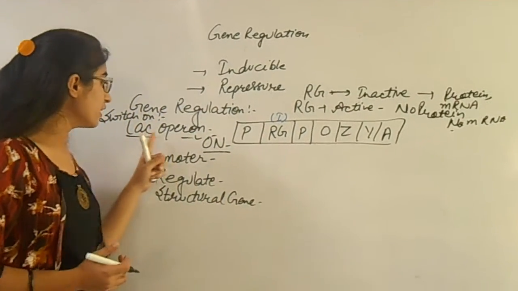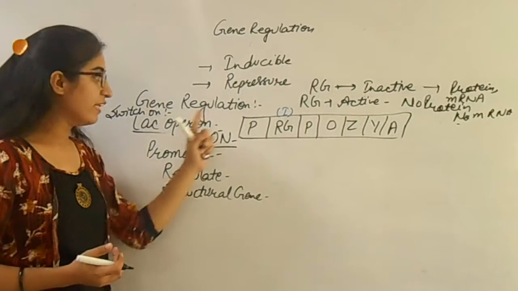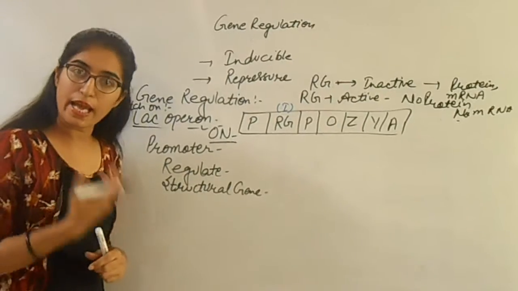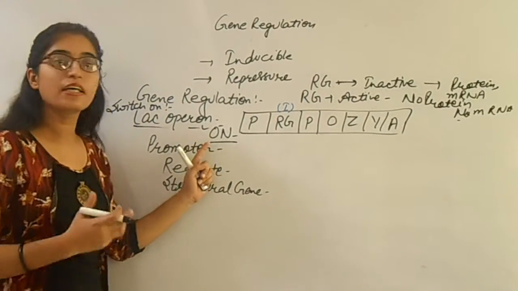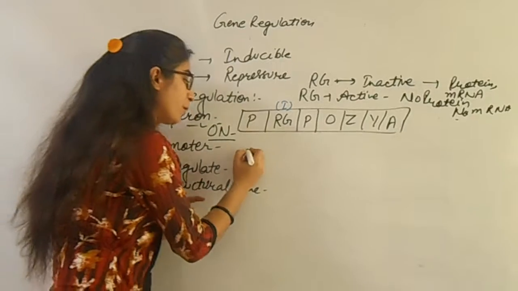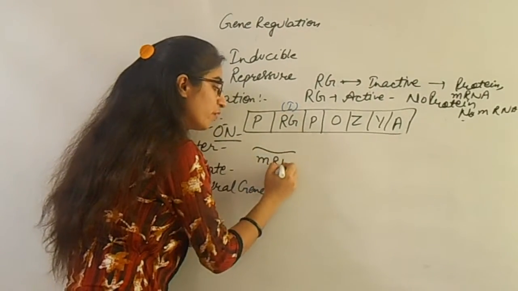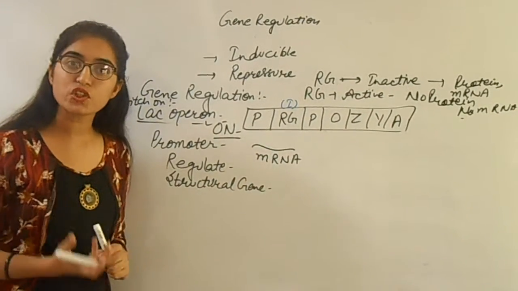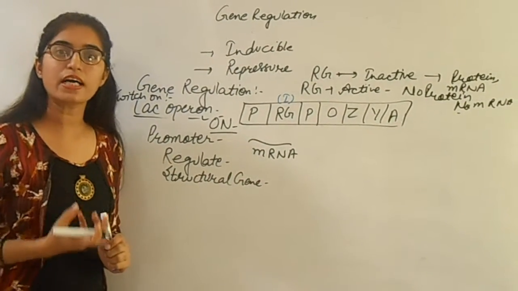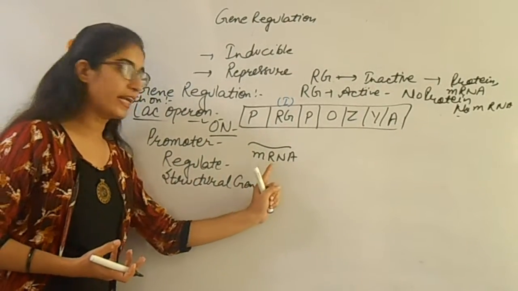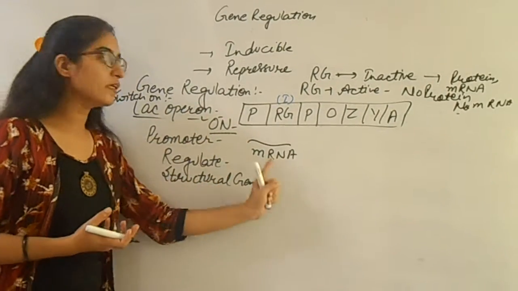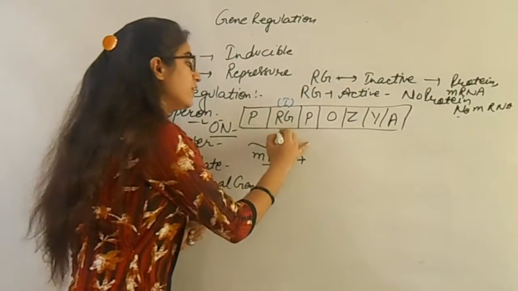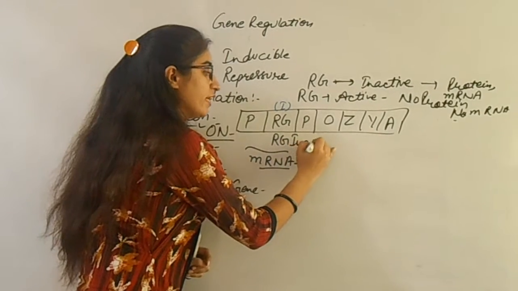So we are using the word lac operon on. If lac operon is on, it is a message of presence and absence. Here the message is that lac operon is present. The message is conducted with the help of mRNA. Why? Because mRNA is a messenger RNA which helps to carry the message. So mRNA carries the message that lac is present, then Rg is automatically inactive.